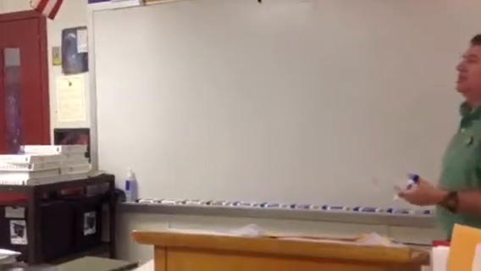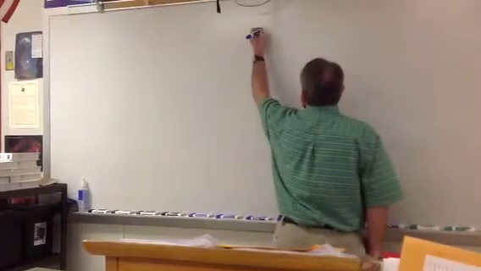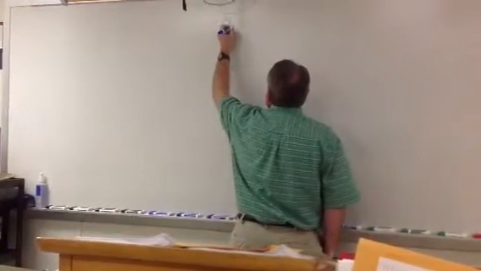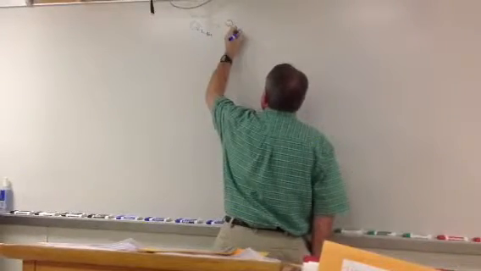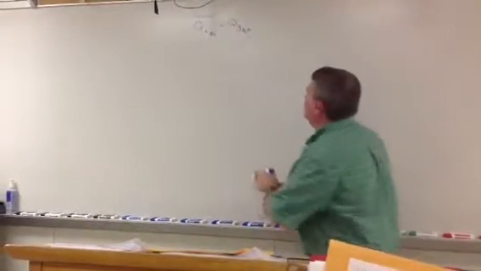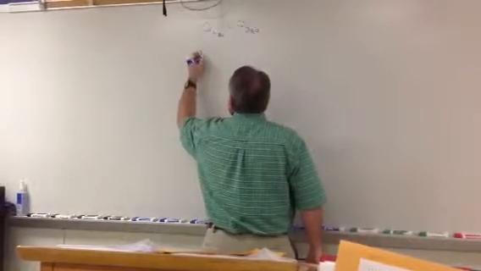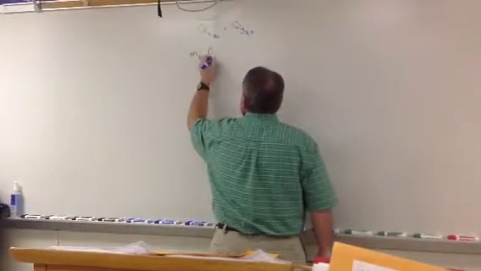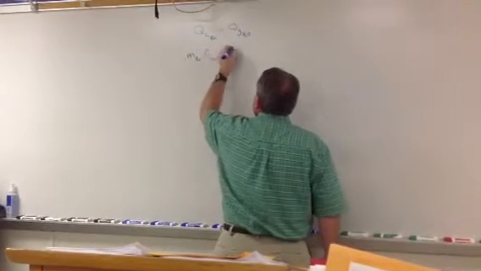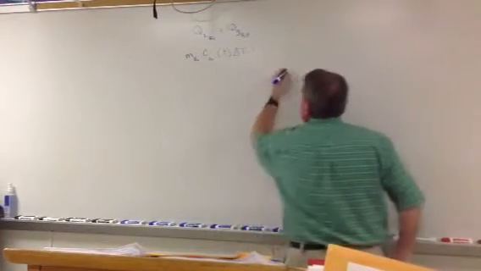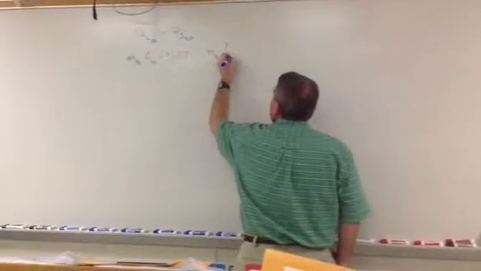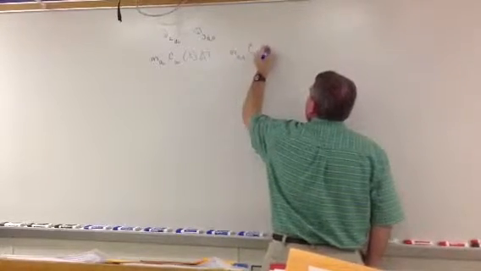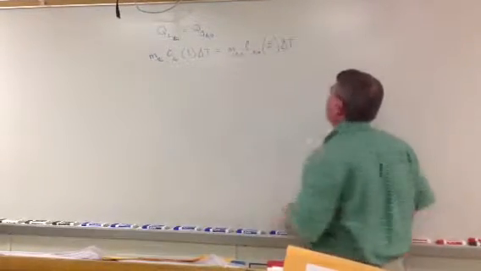Now, this means that the air is going to be cooled and the water is going to be heated. So the heat lost by the air is equal to the heat gained by the water. So we write the mass of the air, specific heat capacity for air, plus or minus, change in temperature, is equal to the mass of the water, specific heat capacity for water, plus or minus, change in temperature.